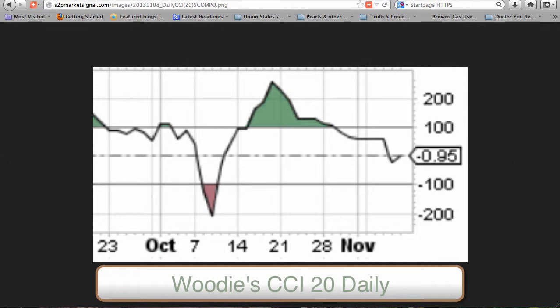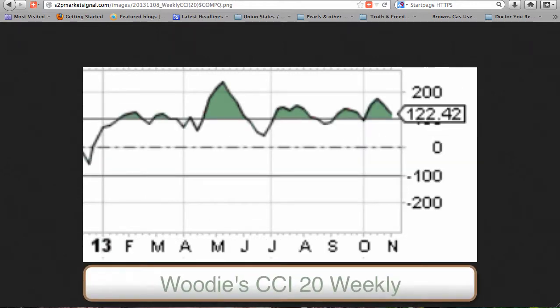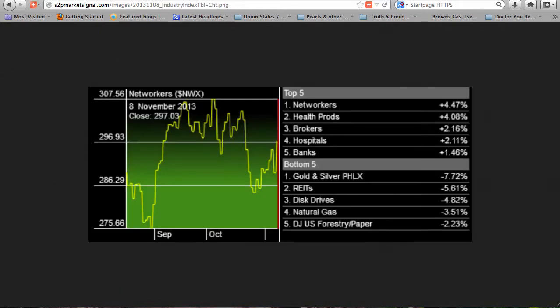The weekly CCI 20 of the Nasdaq Composite Index began a Woody's uptrend 39 weeks ago, while the daily CCI 20 began a Woody's uptrend 8 weeks ago. The CCI 20 weekly continues above plus 100 and remains outside the plus or minus 50 range for a valid zero-line reject entry signal. Industry rotation the last 2 weeks.